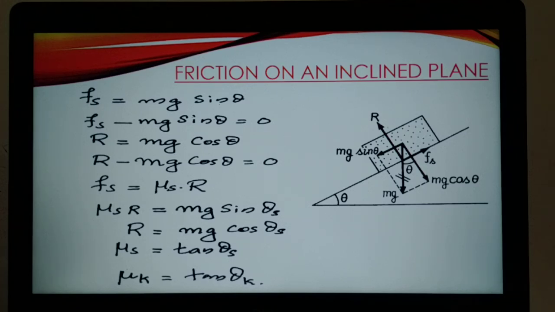And once the blocks start sliding, I already told you, the angle of inclination will become theta k, that will be less than theta s. So when it slides down, even if you decrease the angle of inclination a little bit, it will still slide down. So that is theta k, which is very similar to theta s but slightly less. Sorry, theta k is slightly less than theta s. So mu k is equal to tan theta k, where mu k is the coefficient of sliding friction or kinetic friction.